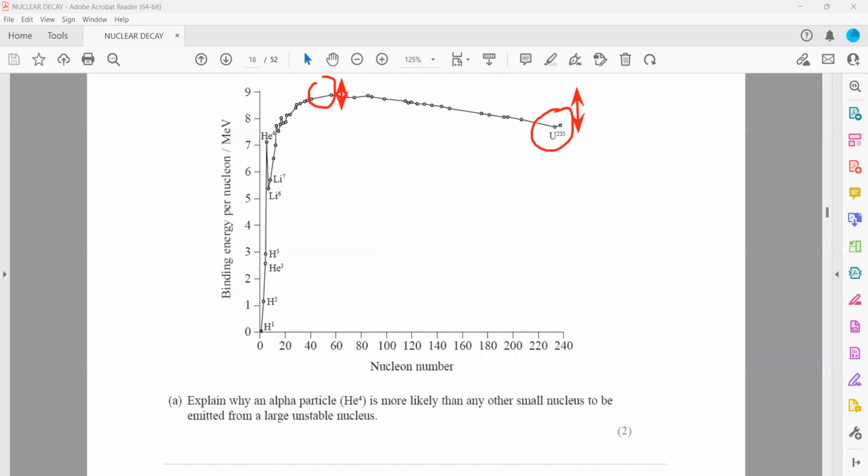So from this graph, we can identify that there is a greater gap between the binding energy per nucleon for helium and iron. So when it undergoes a nuclear fission reaction and breaks down into lighter nuclei, it releases more energy, so it is more suitable as a nuclear fuel. Because when we use something as a nuclear fuel, it must release energy, and this will release more energy compared to others. Is this part clear?